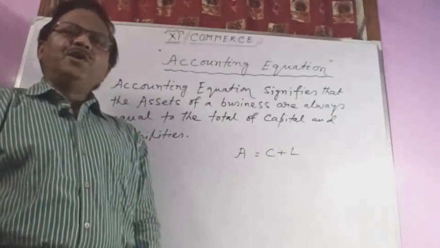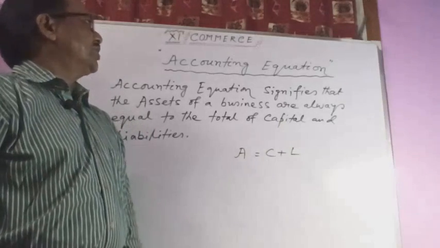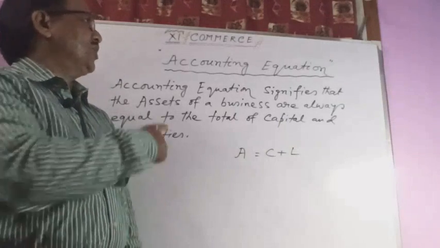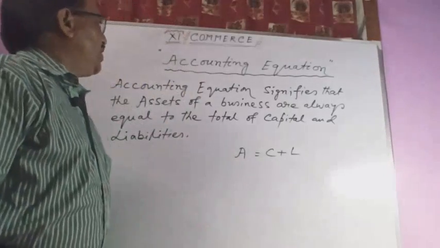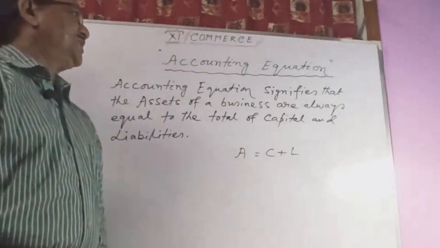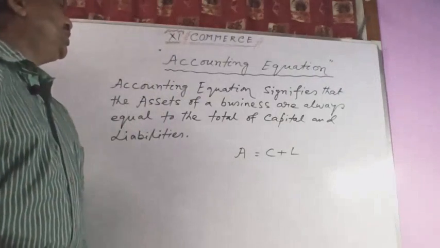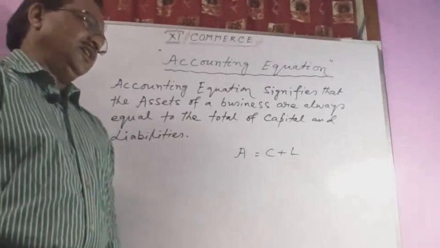Today I am going to start basic accounting terms and theory portions of the accounting equation. What do you mean by accounting equation? The accounting equation signifies that the assets of a business are always equal to the total of capital and liabilities.